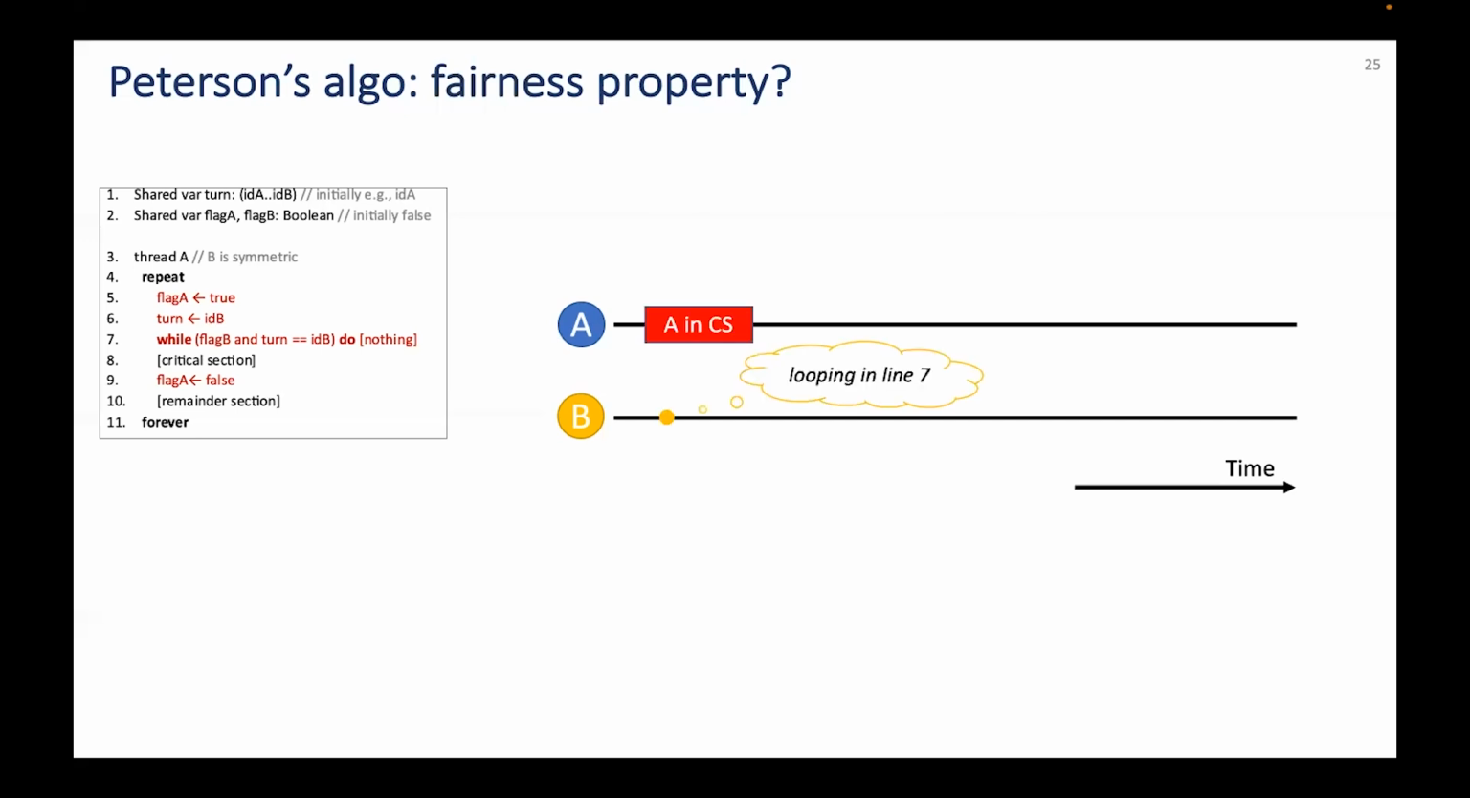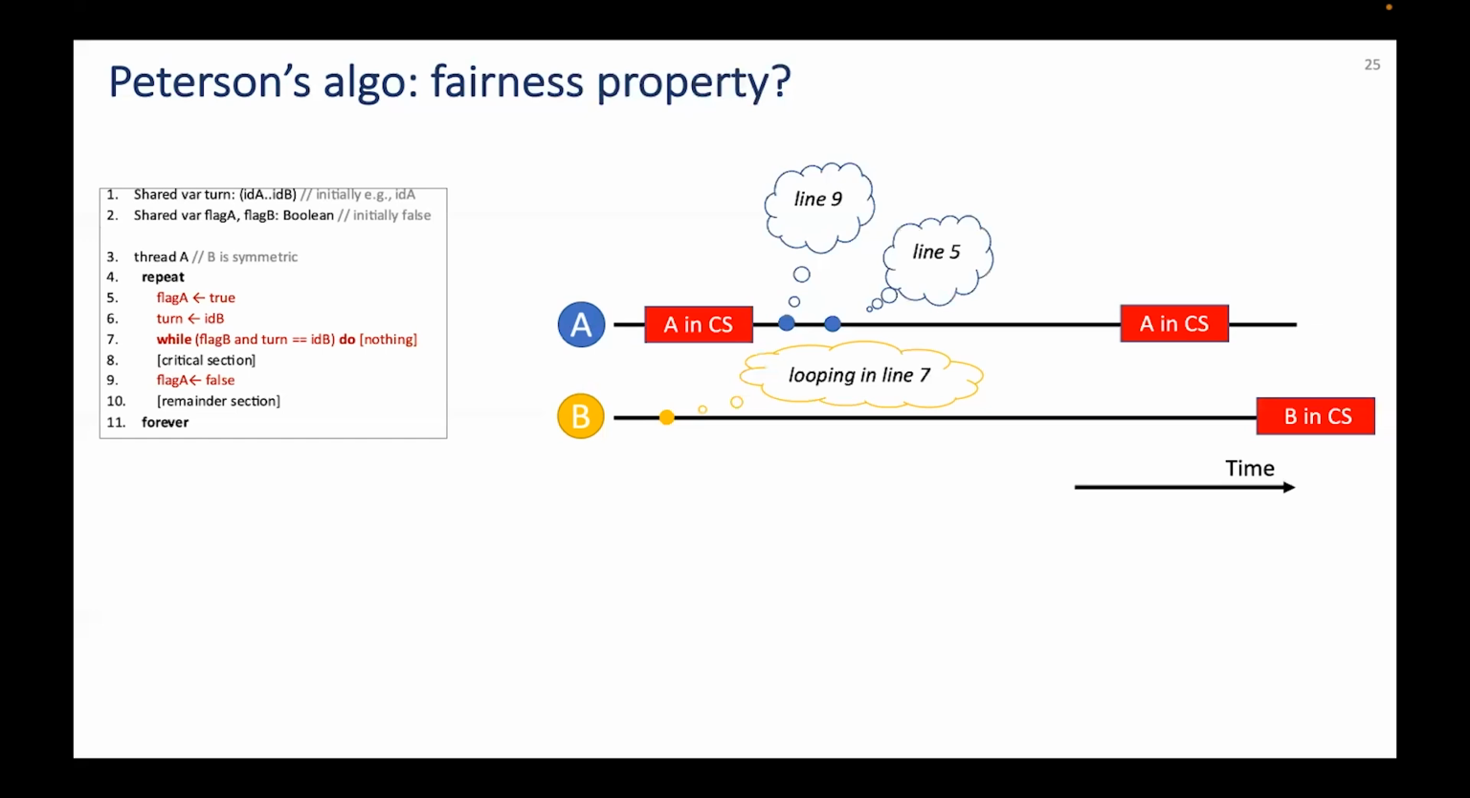In this case, A is running its critical section and B is waiting. What we are trying to find is an execution in which A enters again its critical section while B still waits. If this can happen once, then it can happen an unbounded number of times. After exiting its critical section, A sets flag A to false. A runs its remainder section and then starts the loop again by setting flag A to true.